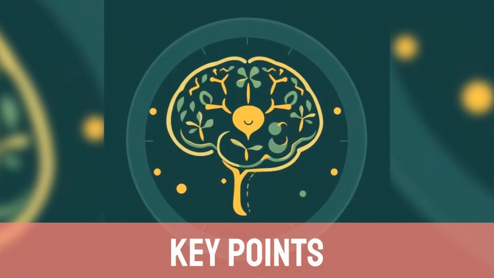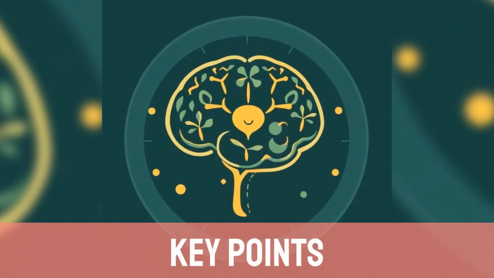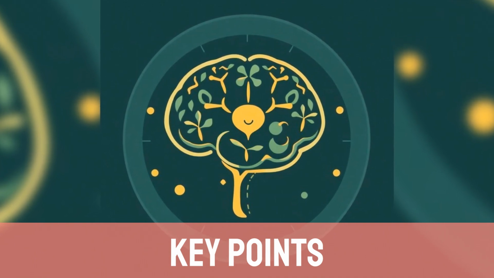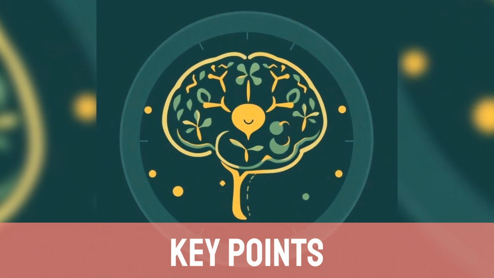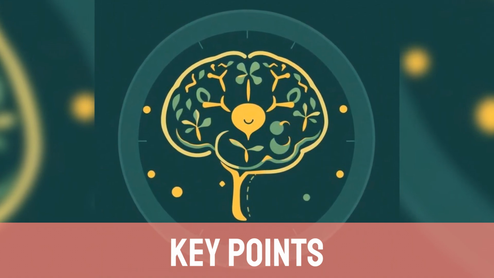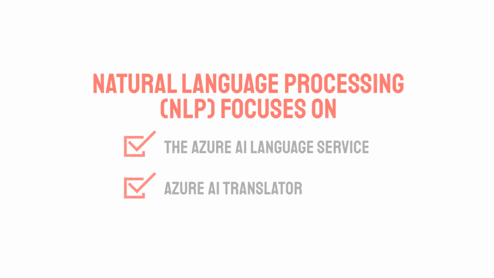To recap, the Azure module on natural language processing, NLP, focuses on the Azure AI Language Service and the Azure AI Translator, the two main building blocks for processing and understanding human language at scale.